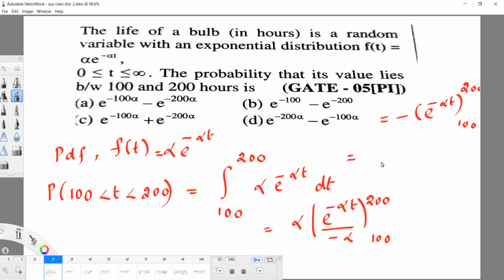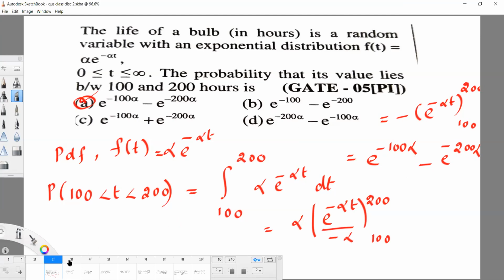So first we get e power minus 100 alpha minus e power minus 200 alpha. So which option is correct? E power minus 100 alpha minus e power minus 200 alpha. So option A is correct.